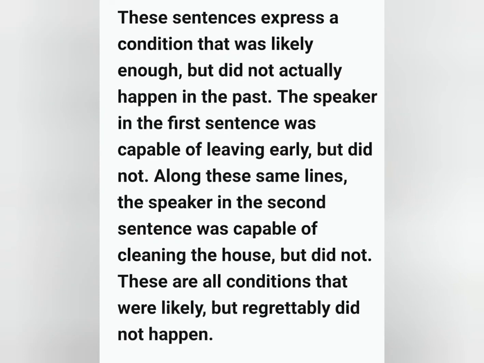See, these sentences express a condition that was likely enough but didn't actually happen in the past. The speaker in the first sentence was capable of leaving early but didn't. Similarly, the speaker in the second sentence was capable of cleaning the house but didn't. These are all conditions that were likely but regrettably didn't happen.